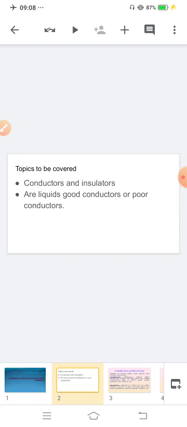Why are they not made of plastic or rubber? Plastic or any other such material cannot be used for making wires and pins for an electric plug. We will find the answer to this question in this chapter.